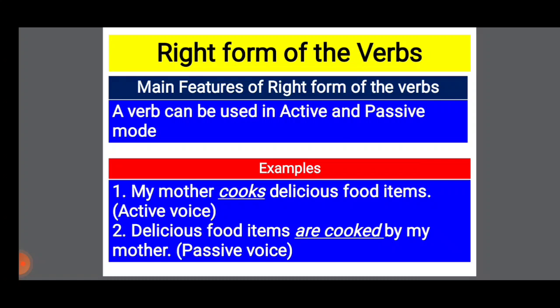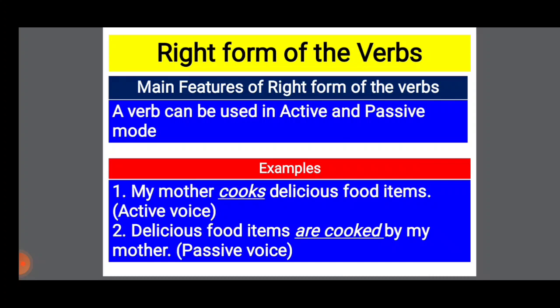Students, now you see main features of right form of the verbs. A verb can be used in active and passive mood. It means active voice and passive voice can be used in right form of the verbs. Examples. Number 1. My mother cooks delicious food items.